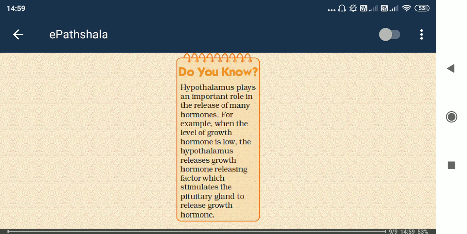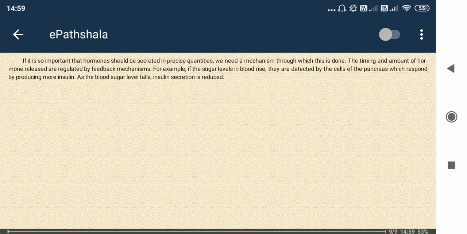So the hypothalamus plays an important role in the release of many hormones. For example, when the level of growth hormone is low, the hypothalamus releases a growth hormone releasing factor. So the hypothalamus releases some factor that can stimulate the pituitary gland to secrete some hormone, that is somatotropic hormone, STH, that can lead to growth of the human body.